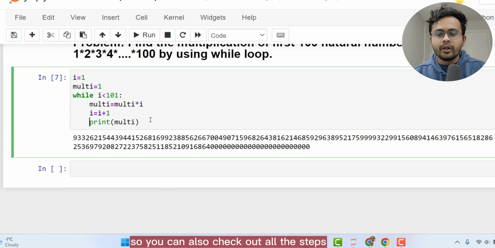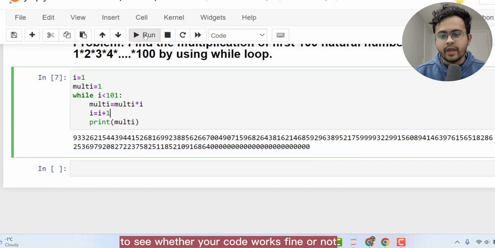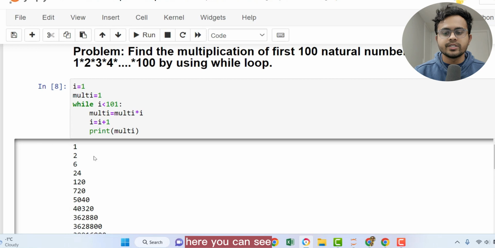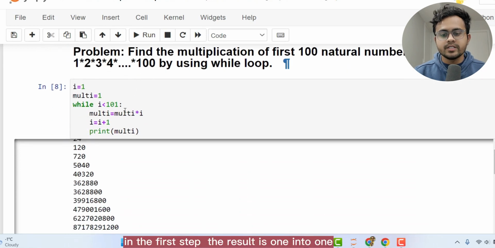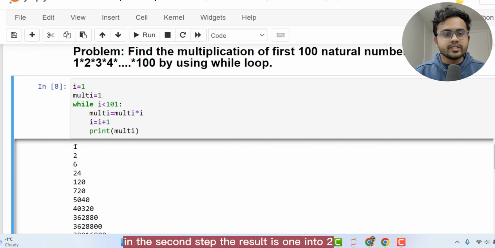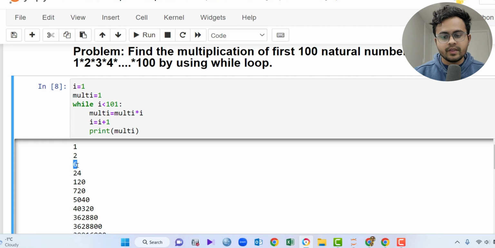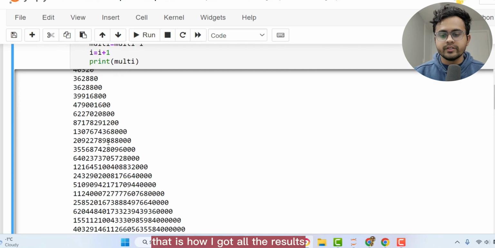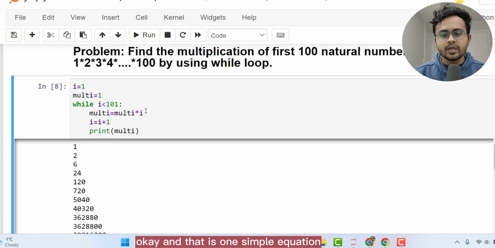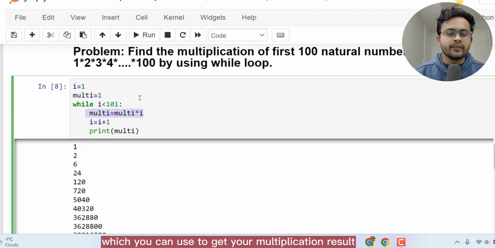So you can also check out all the steps to see whether your code works fine or not. So here I hit the run button. Here you can see in the first step the result is 1 into 1, which is 1. In the second step the result is 1 into 2, because in the second step i is equal to 2. In the third step i is 3, which should be multiplied by the result from the second step, which is 2. So 2 multiplied by 3, that means in the third step our result is 6. That is how I got all the results. And that is one simple equation which you can use to get your multiplication result.